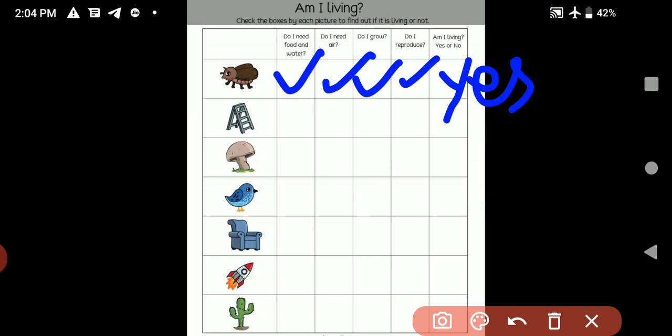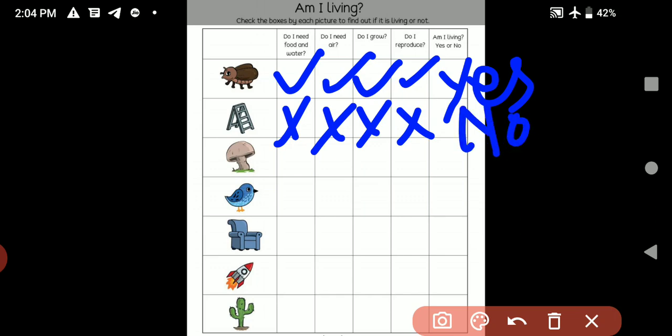Now look at this one, the second picture. Do I need food and water? No. Do I need air? No. Do I grow? No. Do I reproduce? No. Am I living? Yes or no? Then I am non-living. So answer is no.